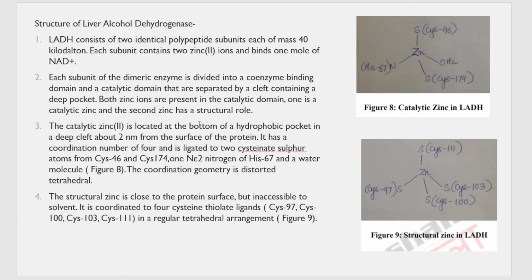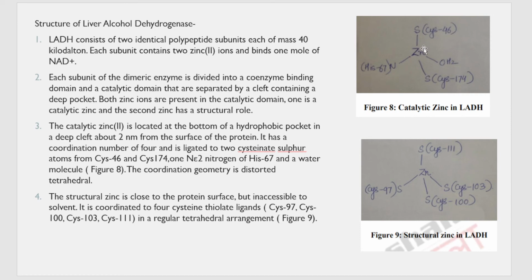The catalytic zinc, let us study individually about both of these. This is located at the bottom of the hydrophobic pocket in the surface of the protein. And the zinc here has four coordination. What is it coordinated to? First, it is coordinated to two cysteine sulfurs, cysteine 46 and cysteine 174.